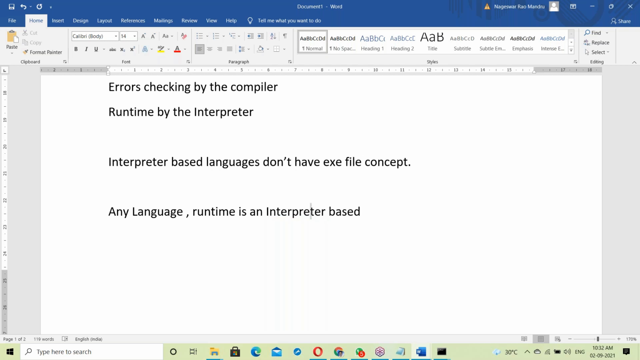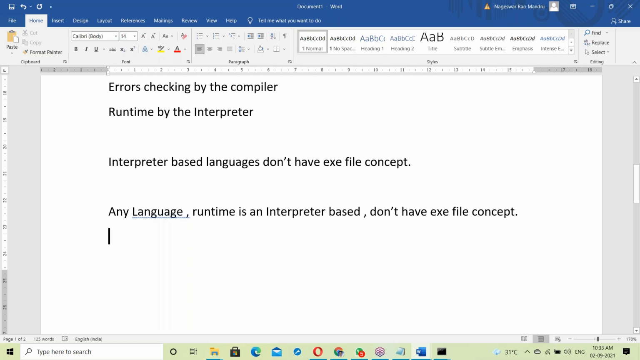I have some questions for you guys. Any language that is interpreter based doesn't have the exe file concept. Any language runtime is interpreter based, so there is no exe file concept.